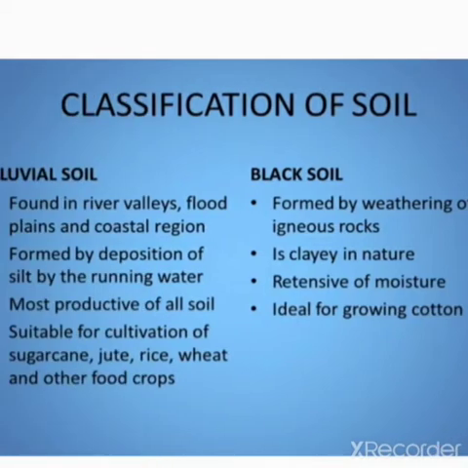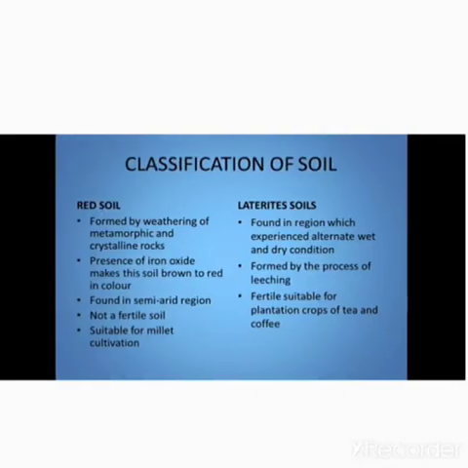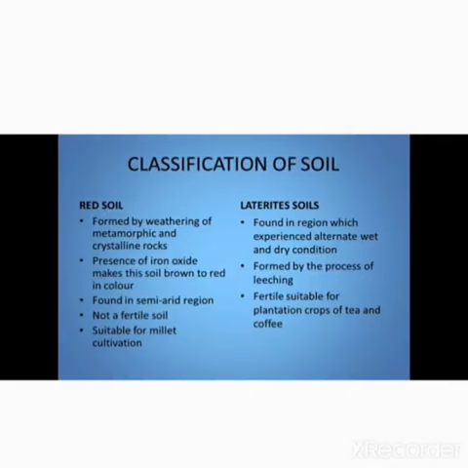Then the next soil is red soil. These soils are formed by weathering of metamorphic rocks and crystalline rocks. The presence of iron oxide makes this soil brown to red in color. It is usually found in semi-arid regions. It is not a fertile soil. It is suitable for millet cultivation.